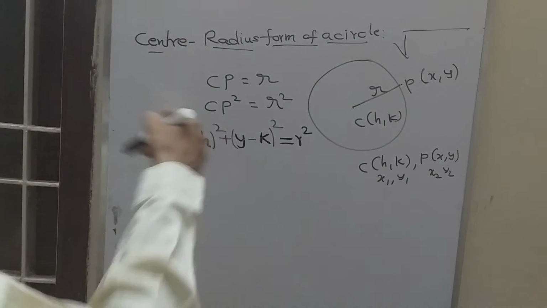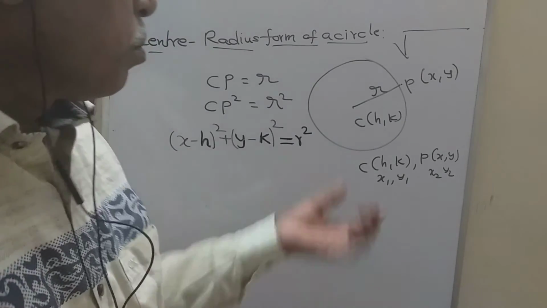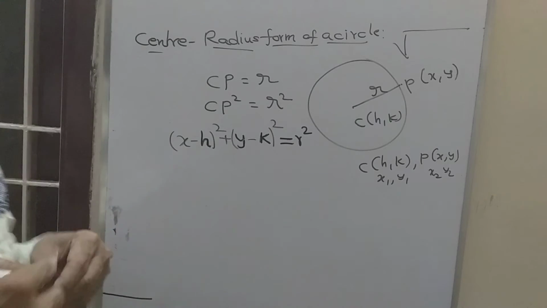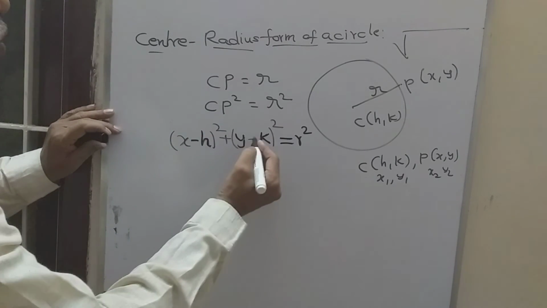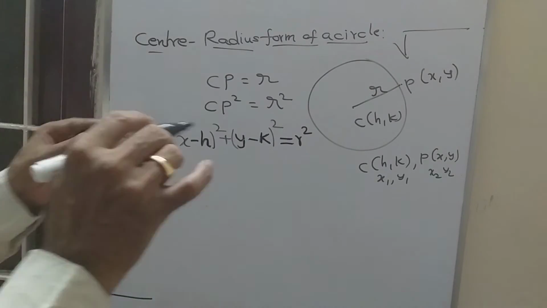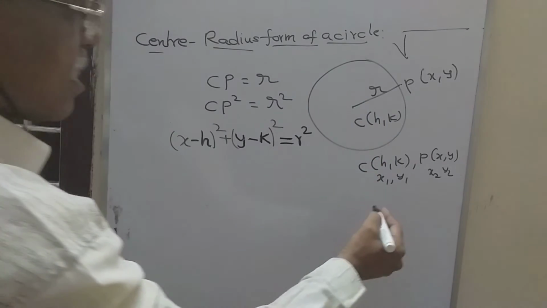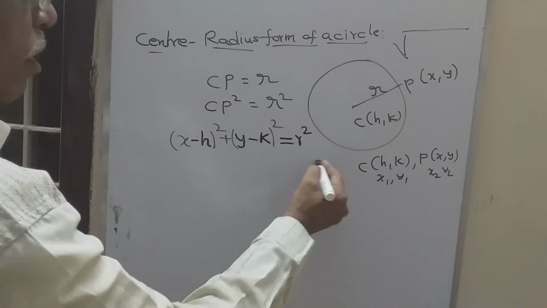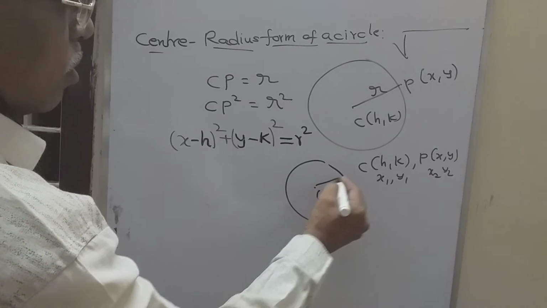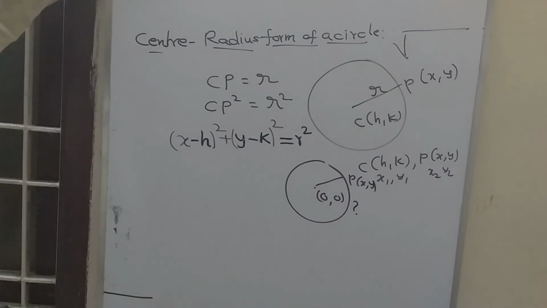Okay. So this form of the circle is a very important form, because if you know the center and radius, this is the form you must use. So (x minus h) the whole square plus (y minus k) the whole square is equal to r square. For example, this is the second case. Suppose the center is at the origin. So I am drawing here, when the center is at the origin (0, 0), and P is (x, y), then what is the equation of the circle?